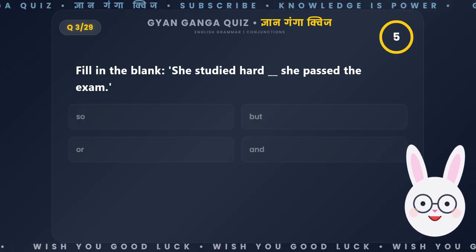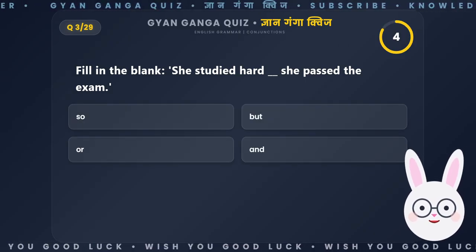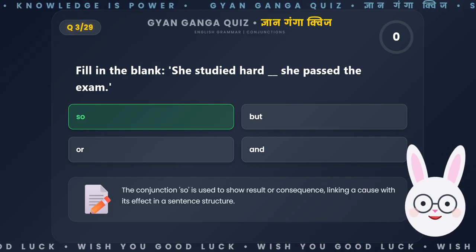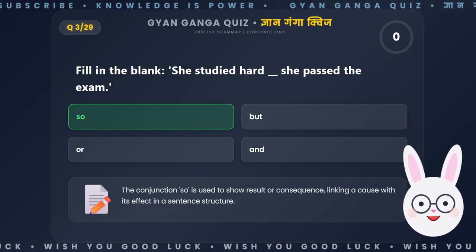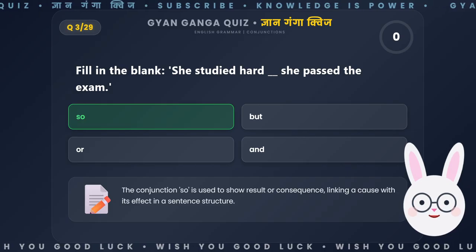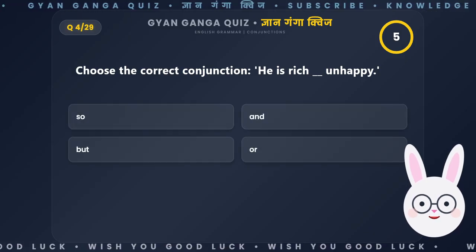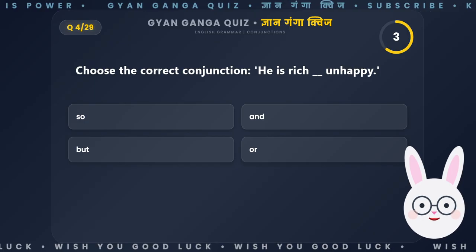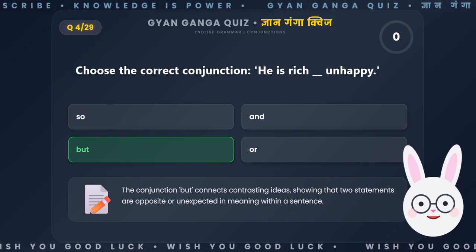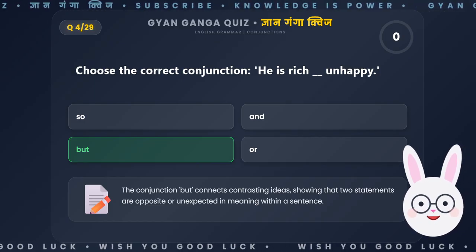Fill in the blank. She studied hard __, she passed the exam. The conjunction so is used to show result or consequence, linking a cause with its effect in a sentence structure. Choose the correct conjunction. He is rich __, unhappy. The conjunction but connects contrasting ideas, showing that two statements are opposite or unexpected in meaning within a sentence.